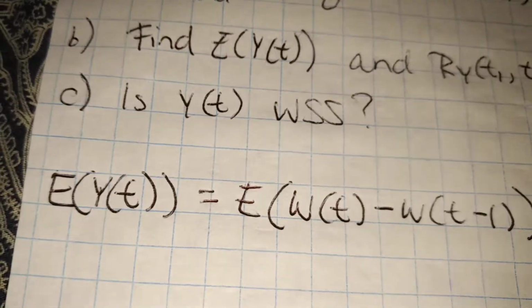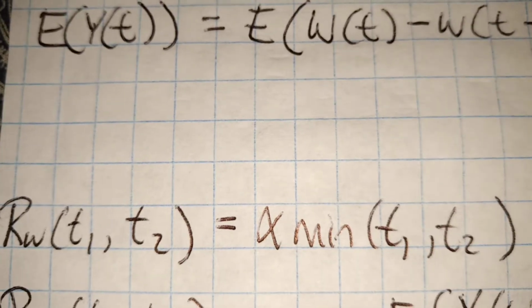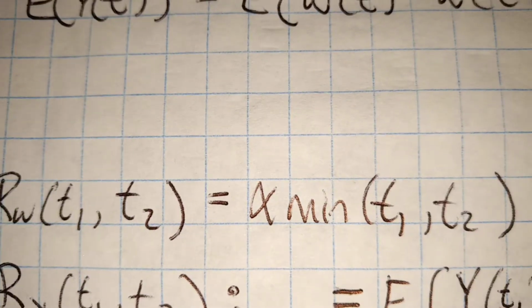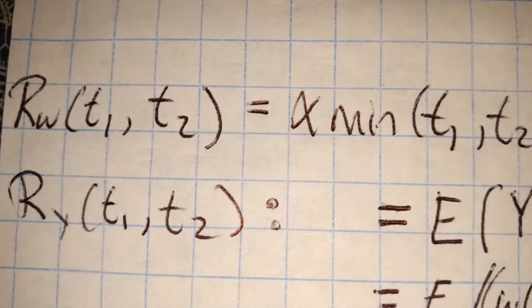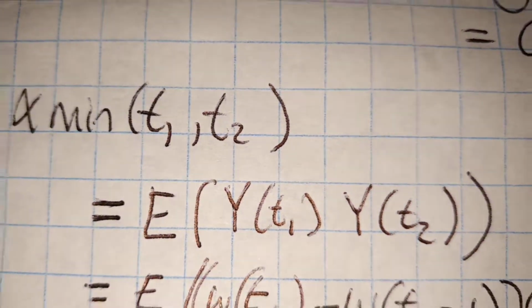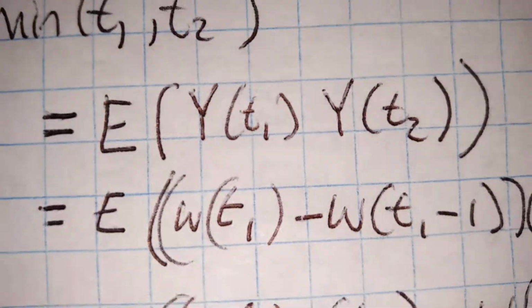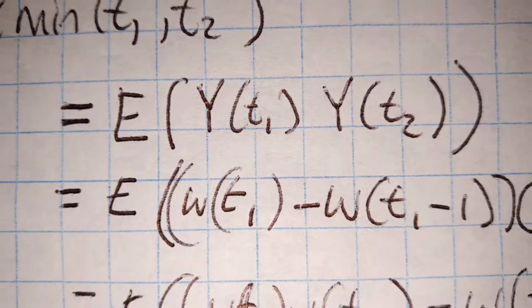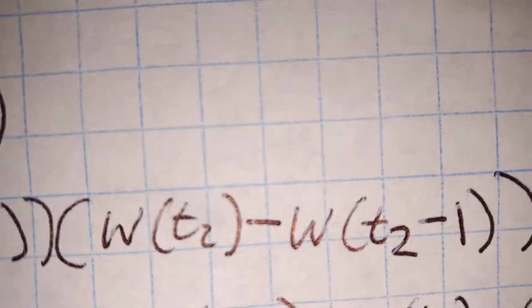For the next part, to find the autocorrelation, we were given that R of W of T1, T2 is equal to alpha times the minimum of T1, T2, and we're looking for R of Y of T1, T2. R of Y of T1, T2 is just the expectation of Y of T1 times Y of T2, and that's where we plug T1 into the function we were given. So we have E of W of T1 minus W of T1 minus 1, multiplied by the T2 plug-in, so that's times W of T2 minus W of T2 minus 1.